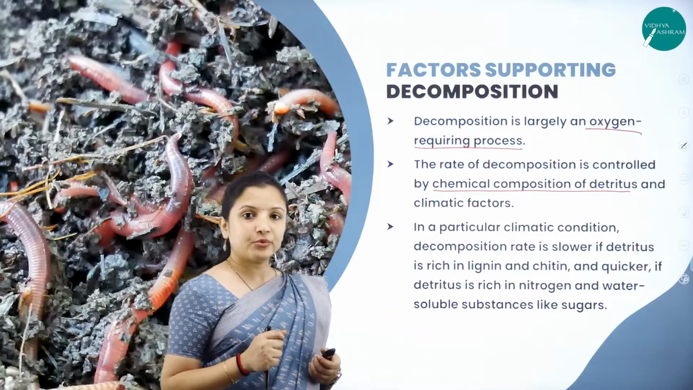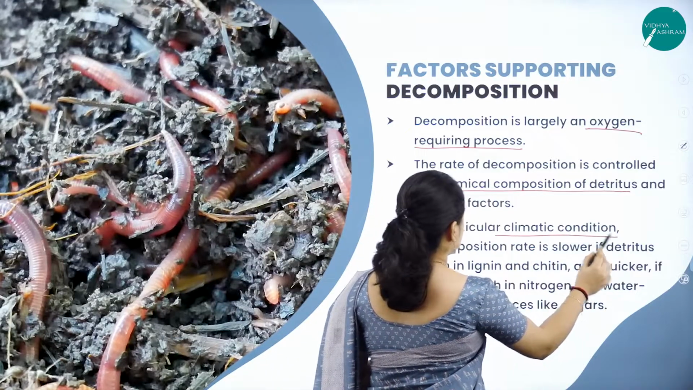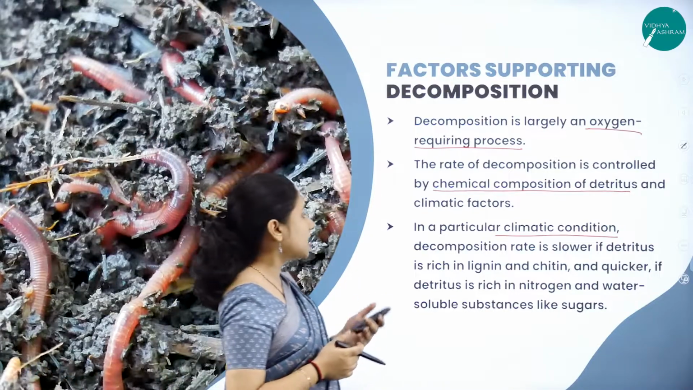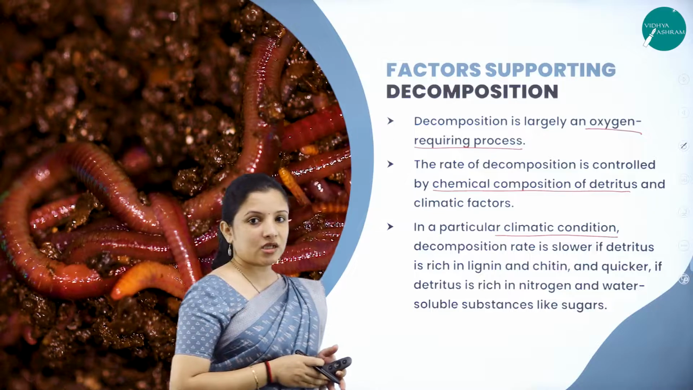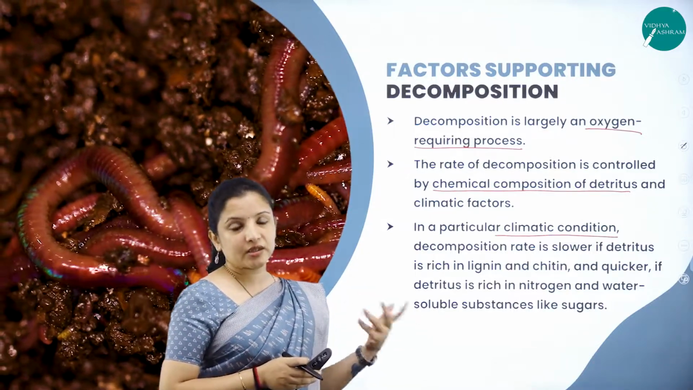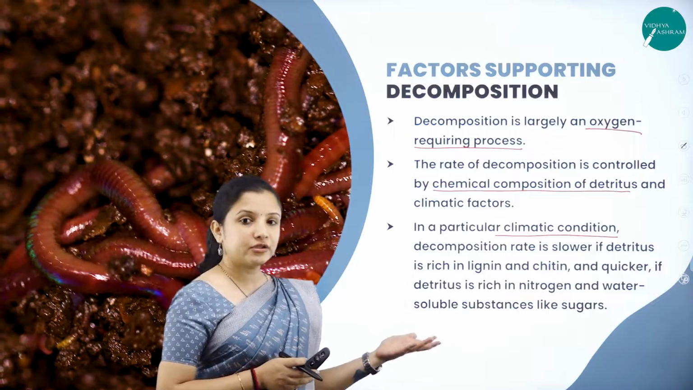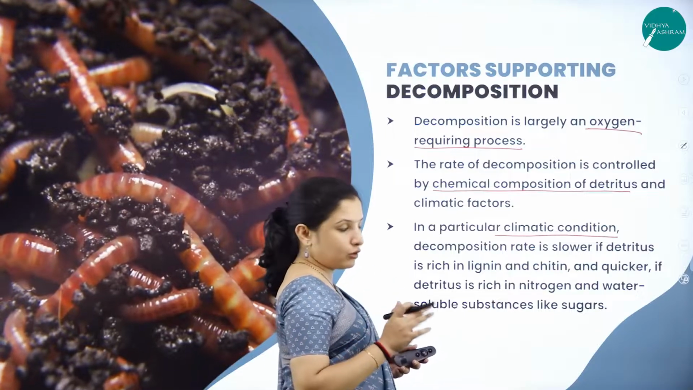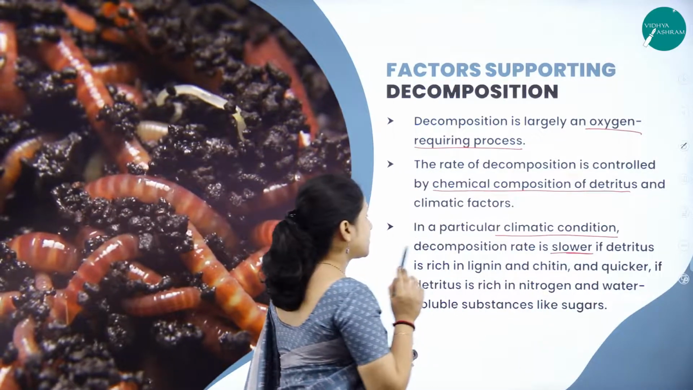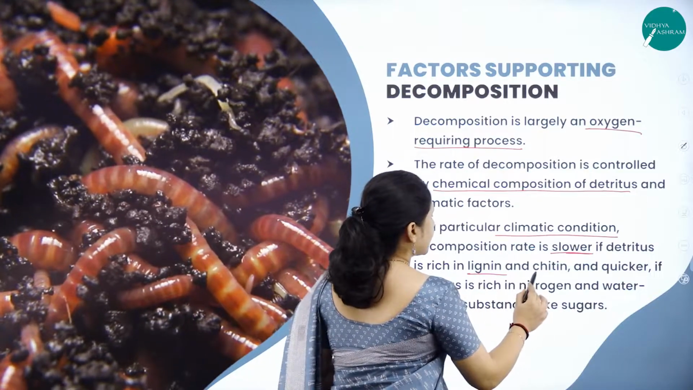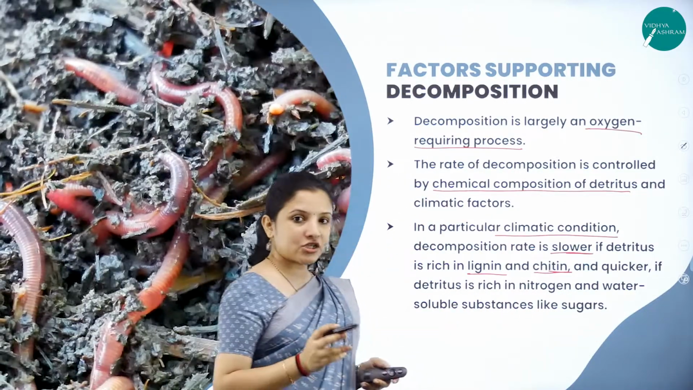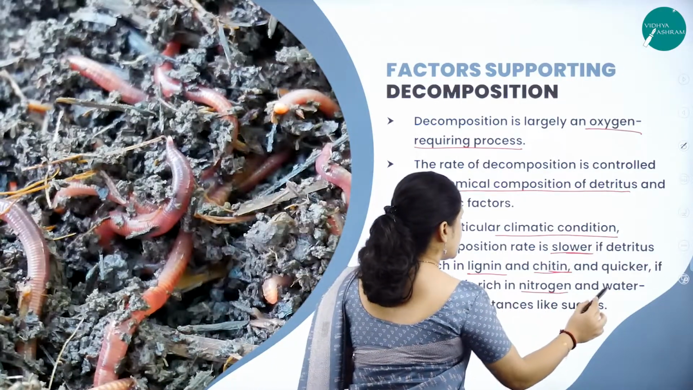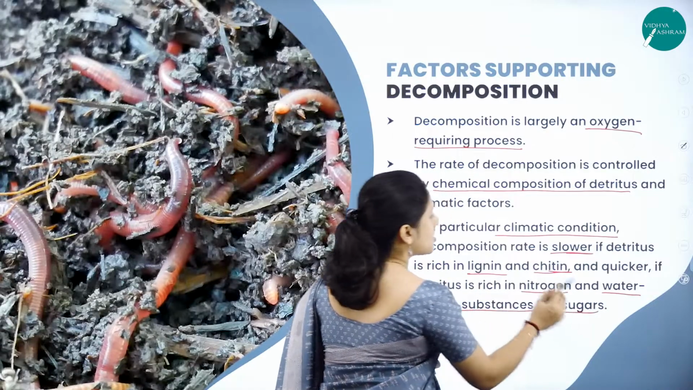Decomposition also depends on climatic conditions, and not just climatic conditions, but as I told you, what the detritus is made up of. The decomposition rate is slow if the detritus is rich in lignin and chitin, and decomposition will take place at a faster rate if the detritus is rich in nitrogen and water-soluble substances like sugar.